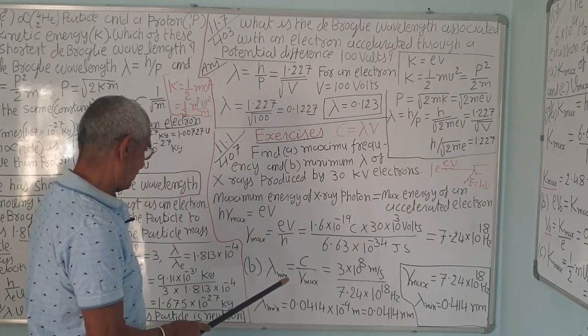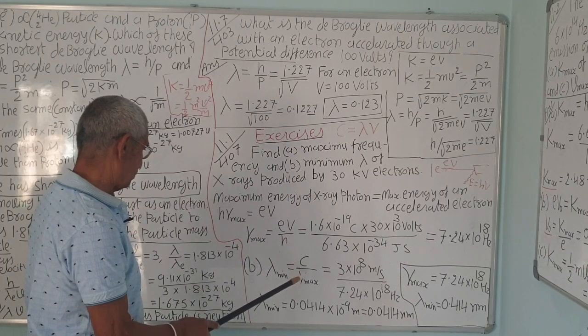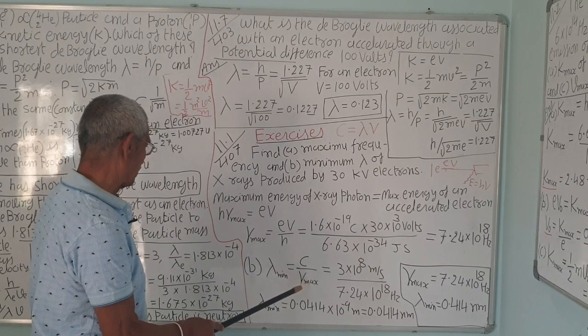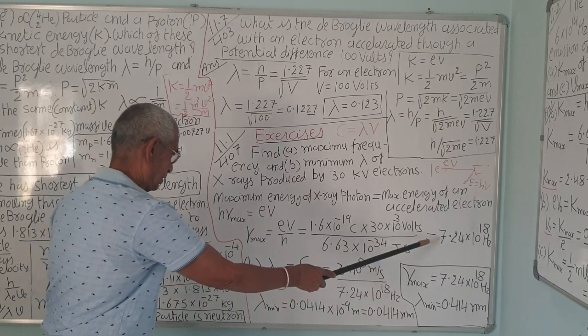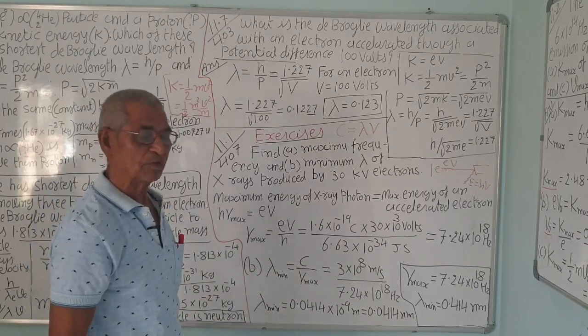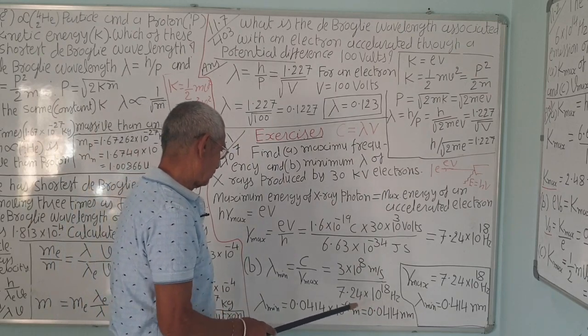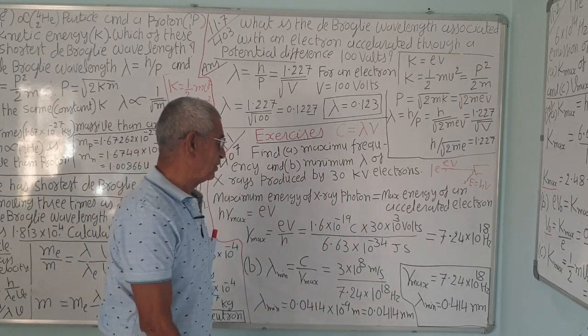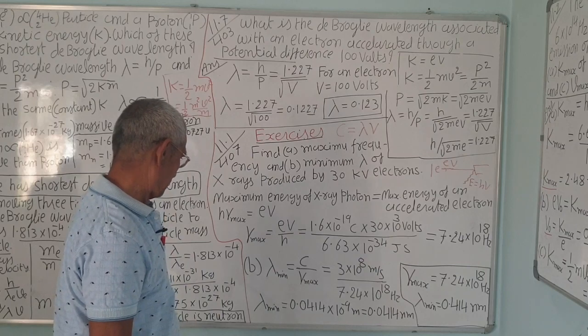So, lambda minimum is equal to c upon nu maximum. Nu maximum we have already calculated. So, the velocity of light is 3 into 10 raised to 8 upon 7.24 into 10 raised to 18.